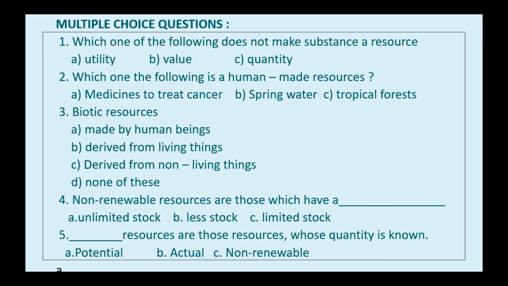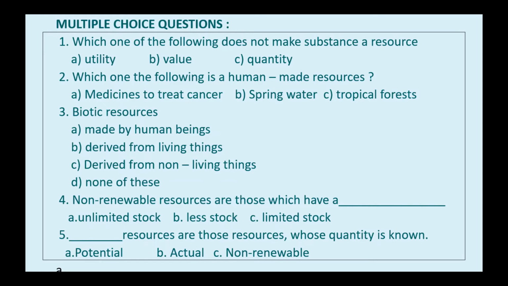If it has utility only, it will be a resource; otherwise, it won't be considered a resource. At the same time, it has value, either economic value or moral value or aesthetic value. So quantity won't make a substance into a resource. Got it?